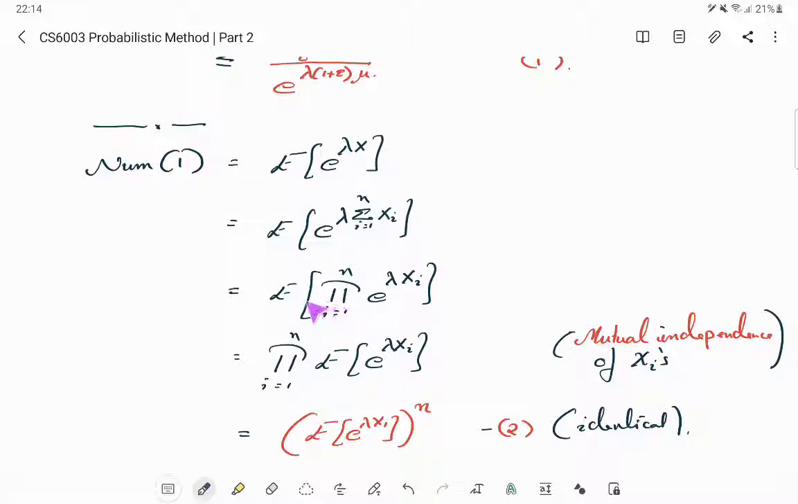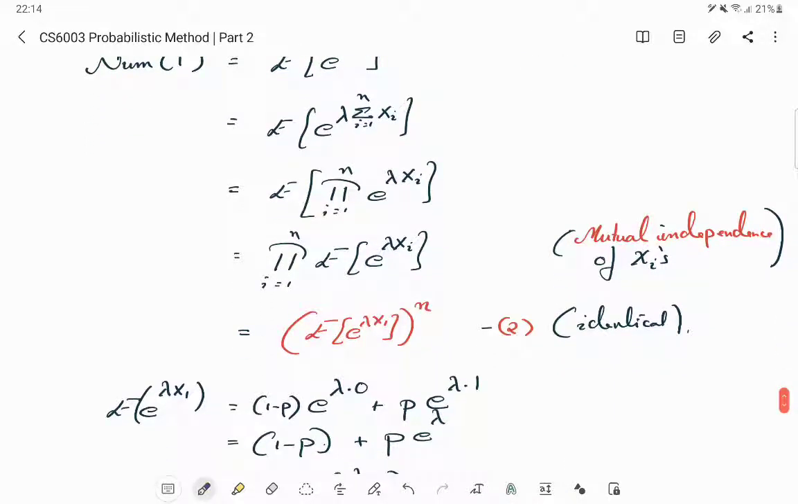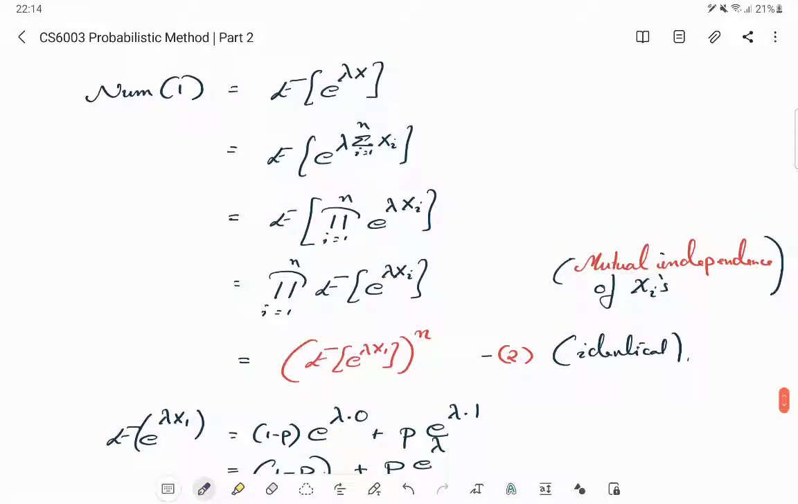So as of now, this expectation going inside a product is true only because of mutual independence. Expectation will go inside a sum without any precondition, but expectation will commute with a product only if there is independence. And now, because of the identical nature of the xi's, the expectation of e to the power lambda x1, or the expectation of e to the power lambda x2, all are the same. So this whole product becomes a power of n. Which means in order to analyze the numerator, I only need to analyze e raised to lambda x1. x1 is such a simple random variable, right? It's an indicator random variable. And then I can take the nth power.